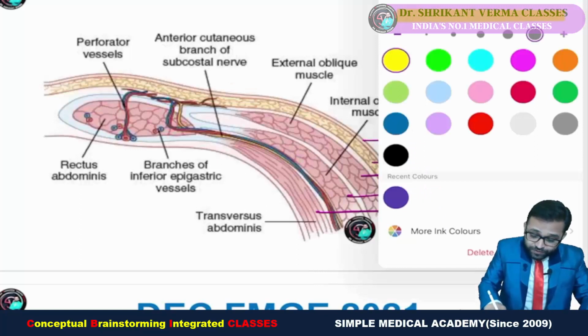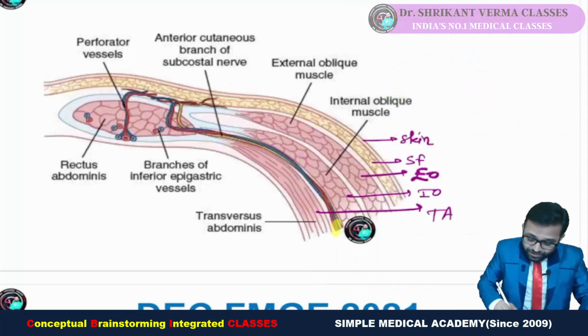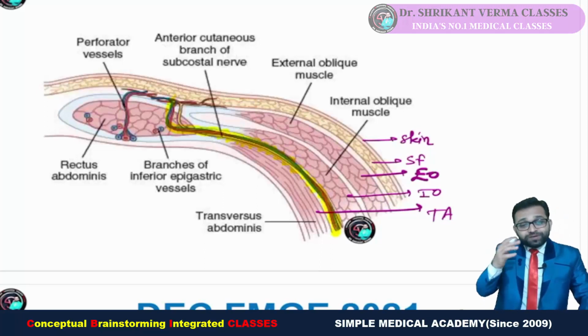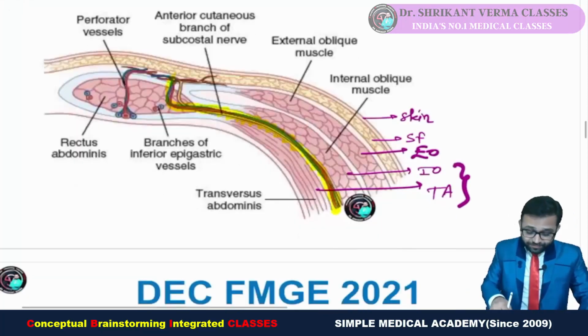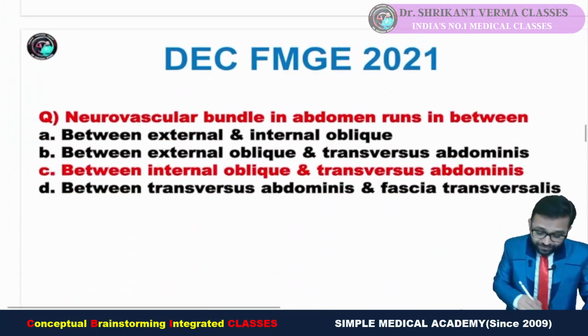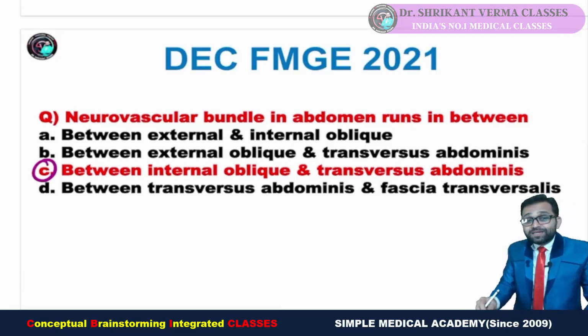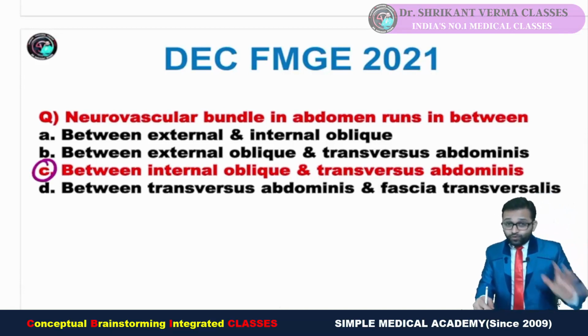So you can observe beautifully that the bunch of nerves is running between our second and third layer, then coming to become cutaneous. So it is running between internal oblique and transversus abdominis. So the answer is C, between internal oblique and transversus abdominis. Hope you are getting the point.